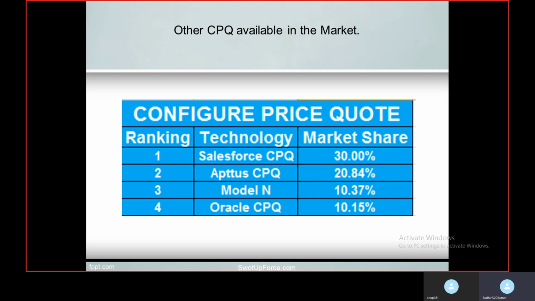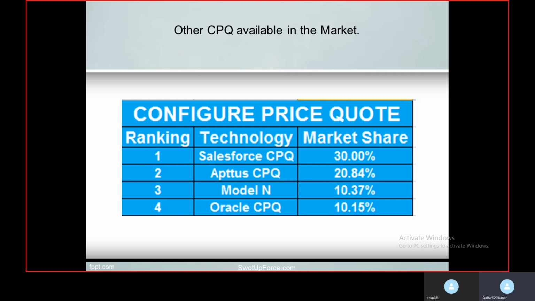Now, last but not least, we should also know our competitors in the market. If you see, I have taken only the top four CPQ software. First one is Salesforce CPQ. So you can understand why Salesforce CPQ learning is important for our career growth. You can see that 30% of market share is captured by Salesforce CPQ.